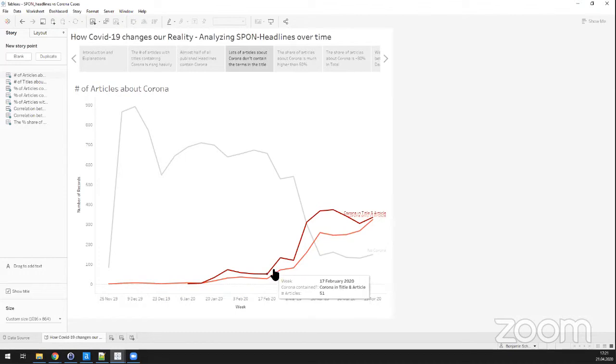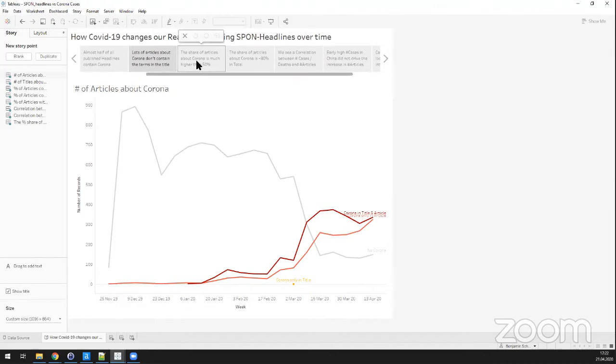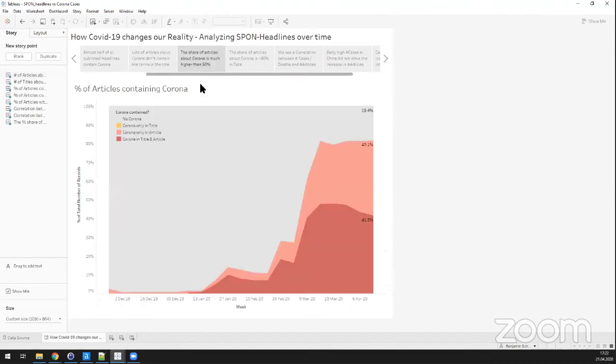And so a good portion of the articles that don't have corona in their title still have it in the article itself, in the body. And these make up more than the articles that don't have corona at all in them. So let's have a look at the percentage. And when I first saw this number, I could almost not believe it. But let's have a look at it.